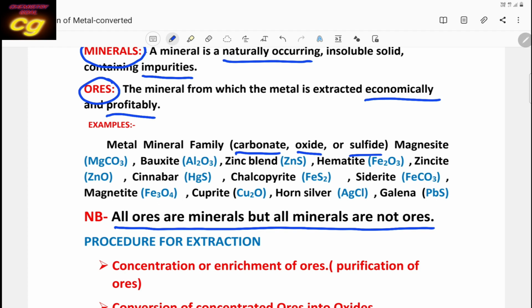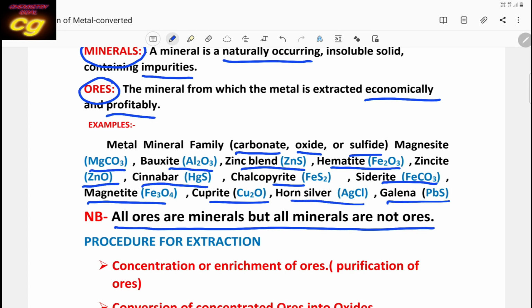Examples: magnesite, magnesium carbonate; bauxite, aluminum oxide; zinc blende, zinc sulfide; hematite, ferric oxide; zincite, zinc oxide; cinnabar, mercuric sulfide; chalcopyrite, copper iron sulfide; siderite, iron carbonate; magnetite, ferroso-ferric oxide, Fe3O4; cuprite, cupric oxide; horn silver, silver chloride; and galena, lead sulfide.